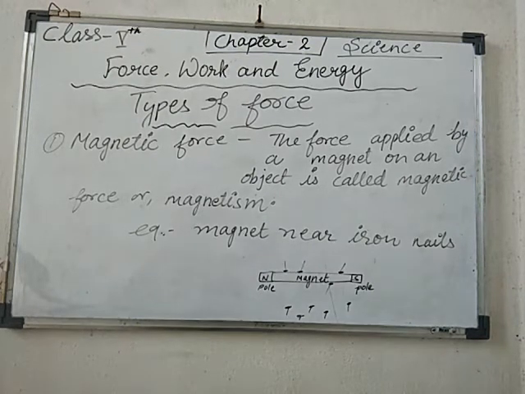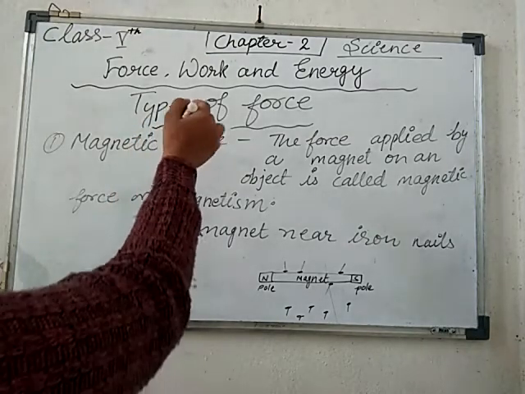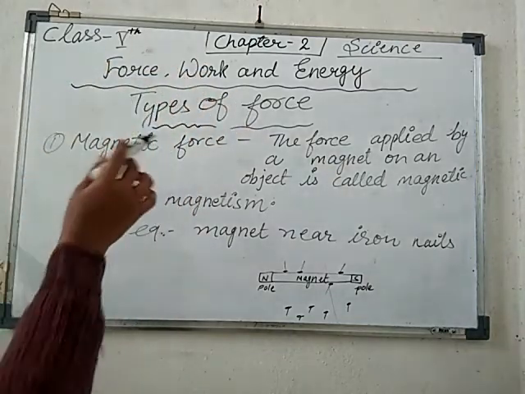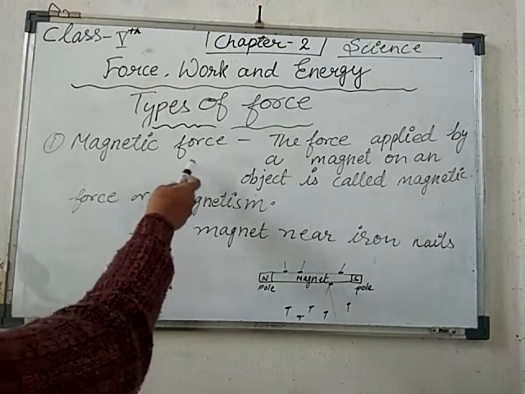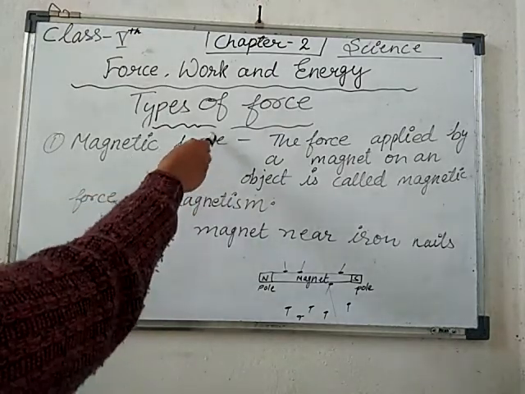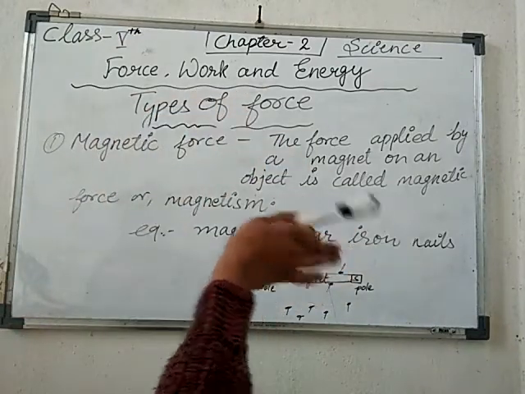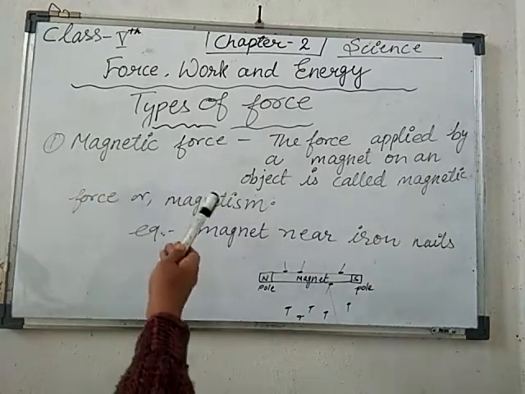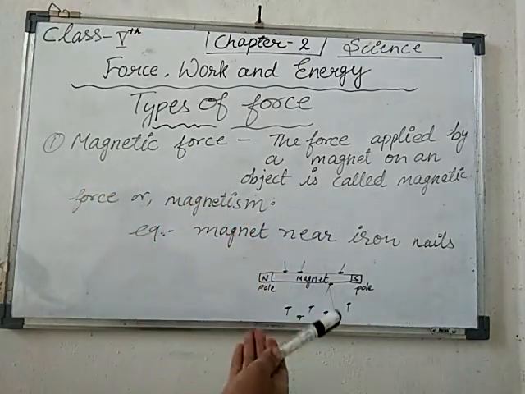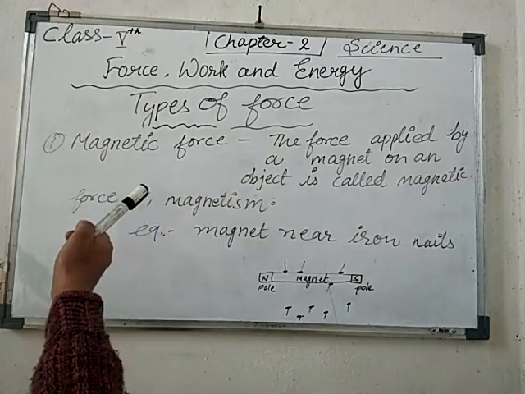Okay students, now we will discuss the types of forces. Actually, there are many types of forces. I would like to share with you that the first is magnetic force. What does it mean? According to the name, you can identify that it is a force applied by a magnet. A force applied by a magnet on an object is known as magnetic force, or you can say magnetism.